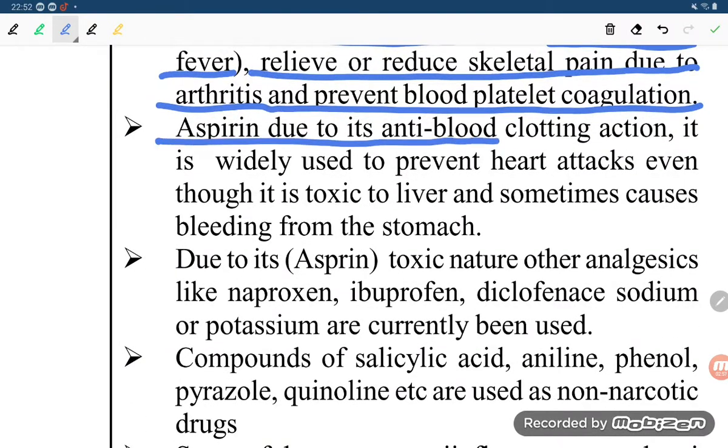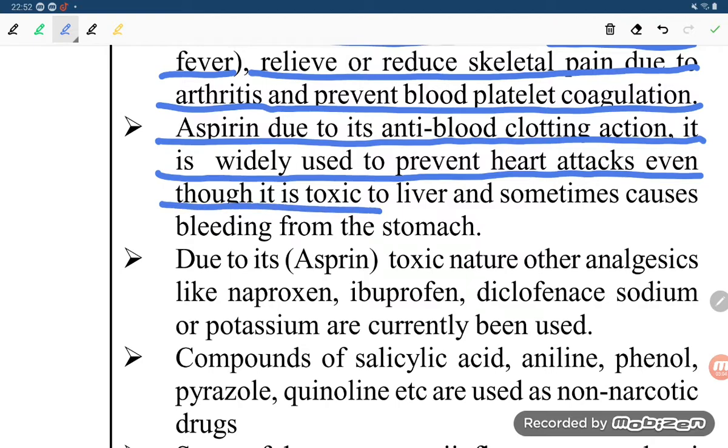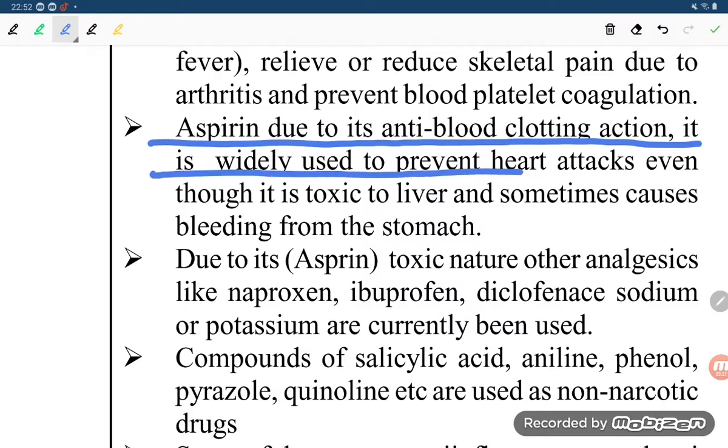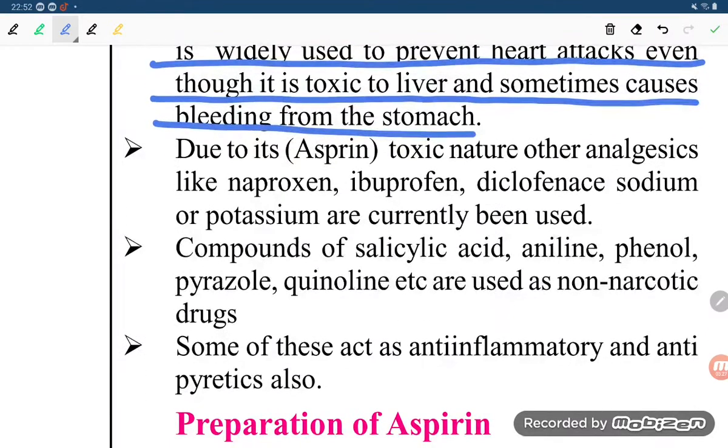Aspirin, due to its anti-blood clotting action, is widely used to prevent heart attack, even though it is toxic to the liver and sometimes causes bleeding from the stomach.